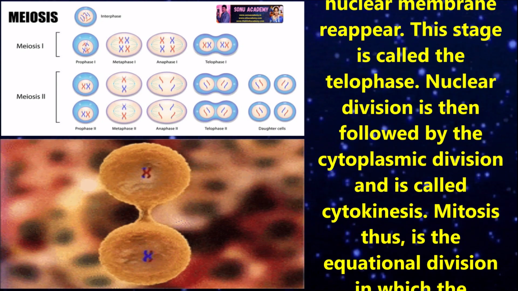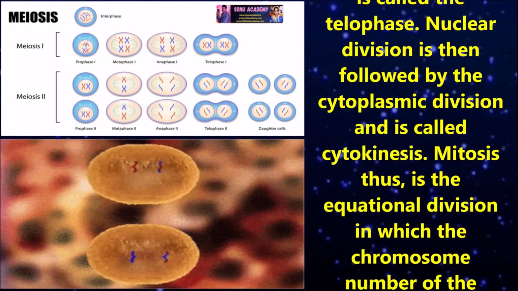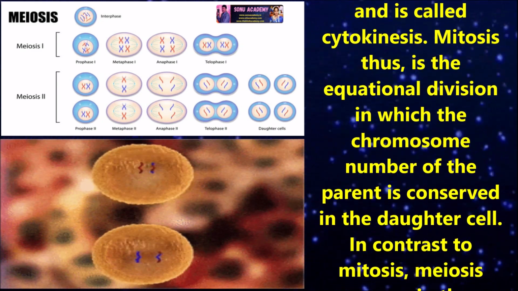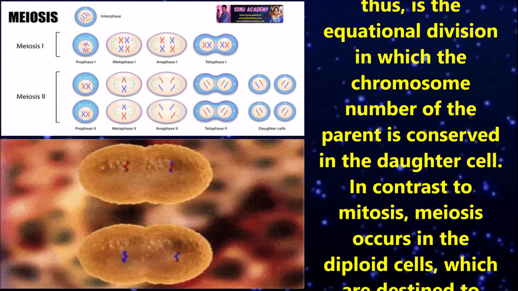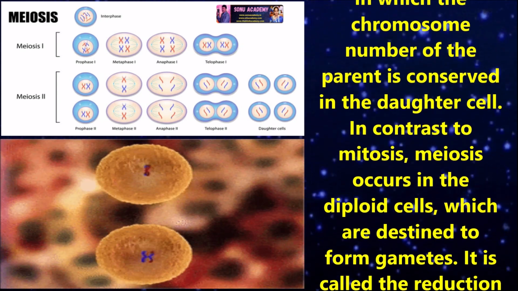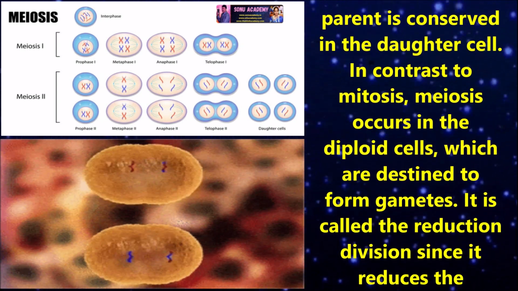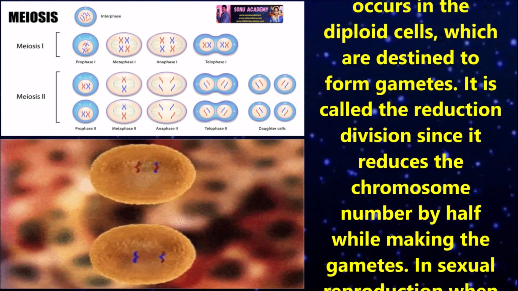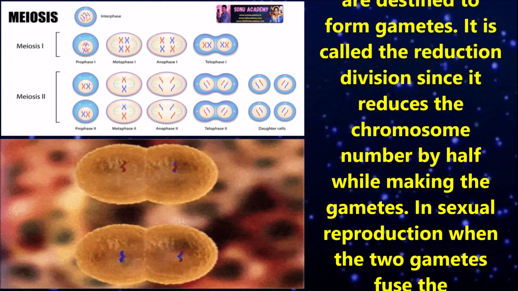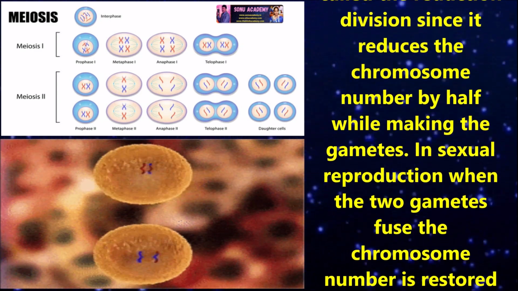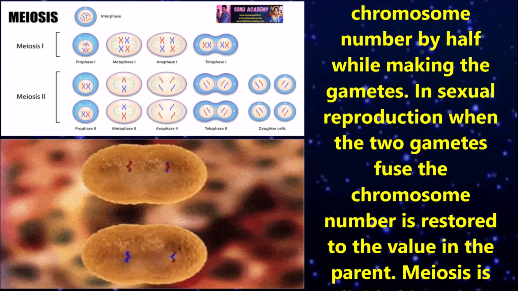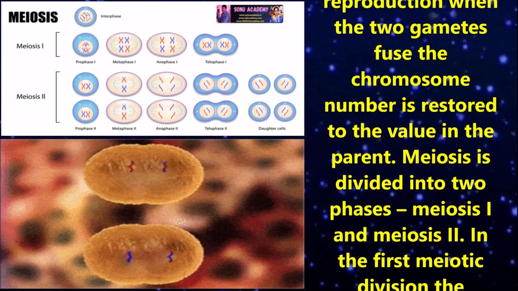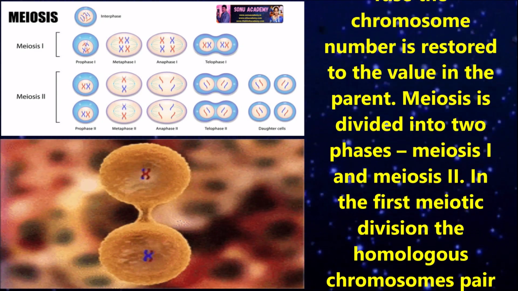Nuclear division is then followed by the cytoplasmic division, which is also called cytokinesis. Mitosis, thus, is the equational division in which the chromosome number of the parent is conserved in the daughter cells. In contrast to mitosis, meiosis occurs in the diploid cells, which are destined to form gametes. It is called the reduction division since it reduces the chromosome number by half while making the gametes. In sexual reproduction, when the two gametes fuse, the chromosome number is restored to the value in the parent.